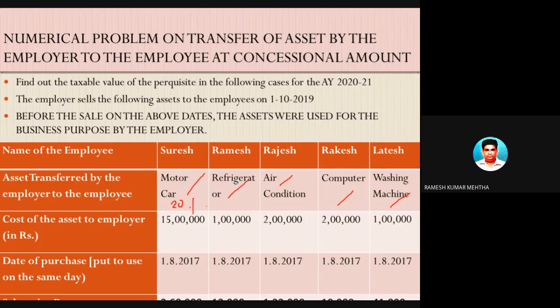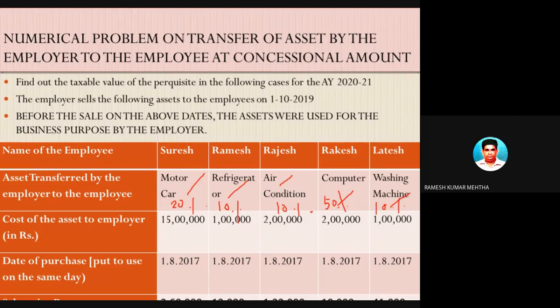For electronic gadgets, it is 50%. For other goods, it is 10%. So for the computer, 50% is the depreciation we have to follow. For the washing machine, which I consider a white good, the depreciation to be taken is 10%.